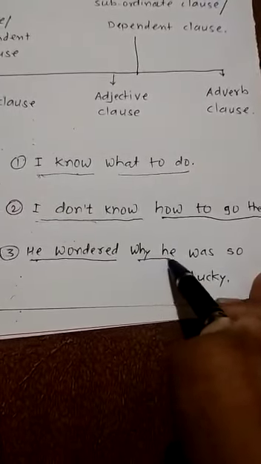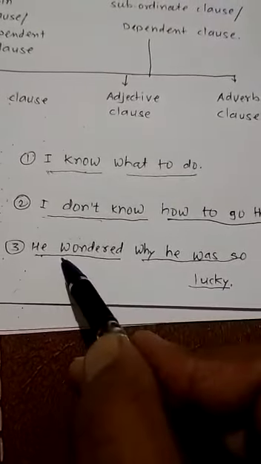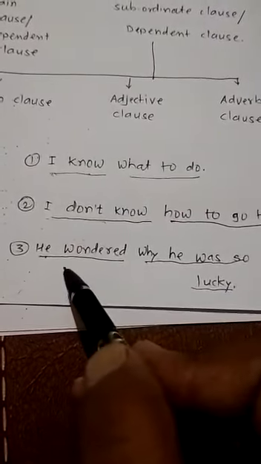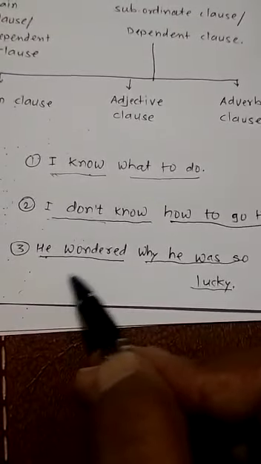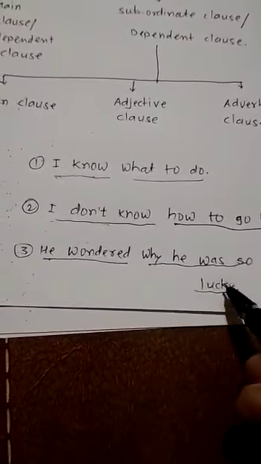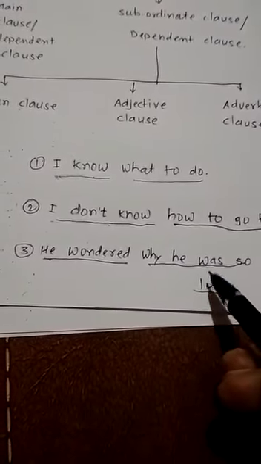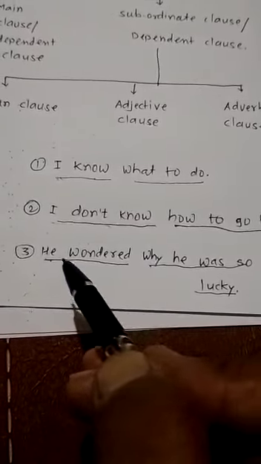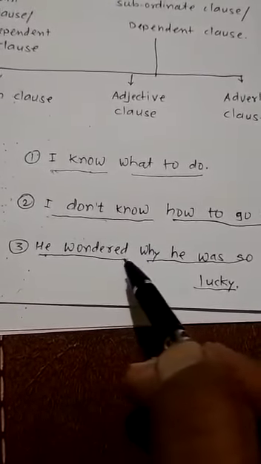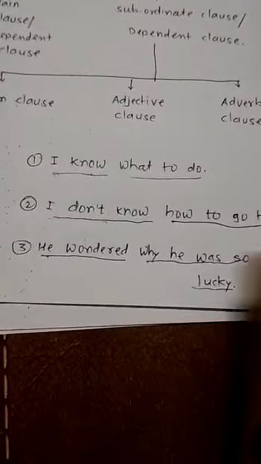So "why he was so lucky," this part depends on "he wondered," which means on the main clause. So "he wondered" is an independent clause, and "why he was so lucky" is a dependent clause. This clause depends on the main clause for the completion of its meaning. That's why "he wondered" is the main clause, and "why he was so lucky" is the subordinate clause. Then come to some more examples.